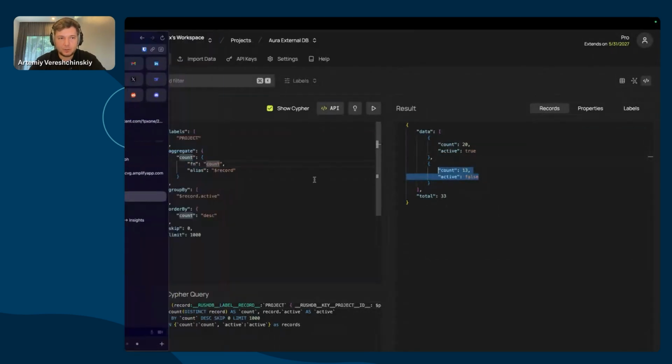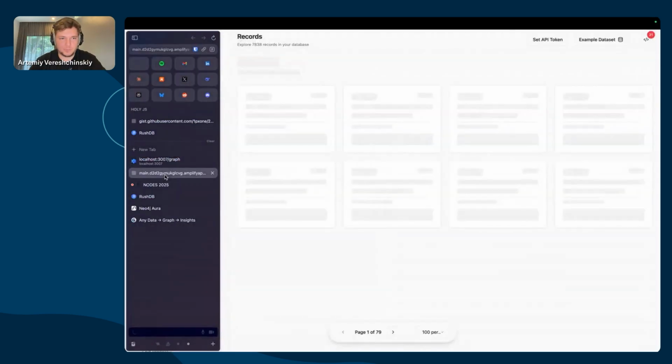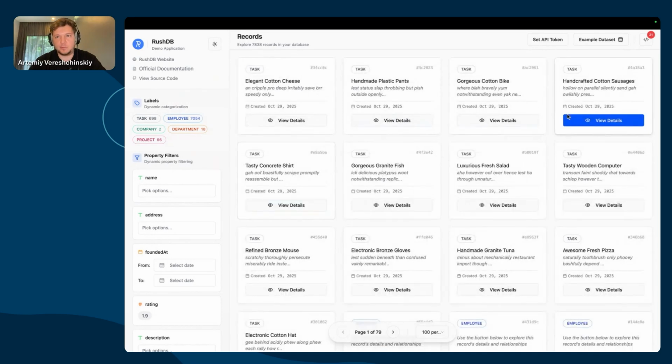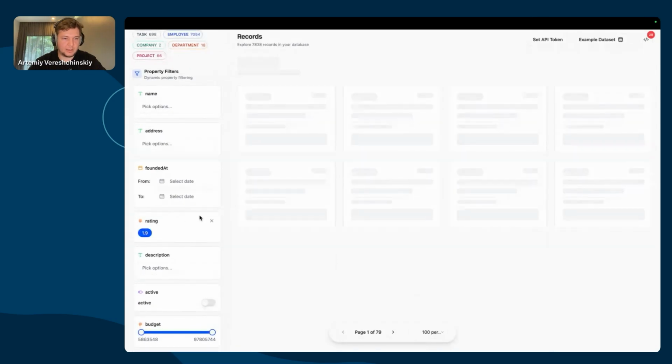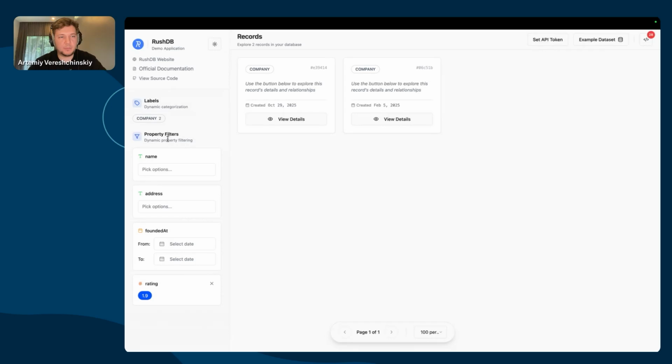So to show how it works for datasets and for dynamic filtering, which I described as a marketplace experience, we have the same data set here. We have tasks, employees, departments, and so on. And if we go, for example, for rating and pick some rating, we'll see that properties would be limited to what we have in only the company node.